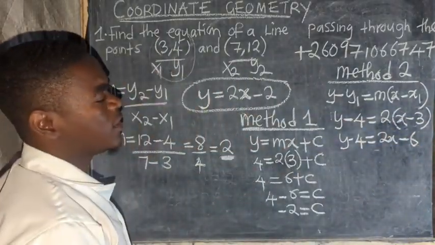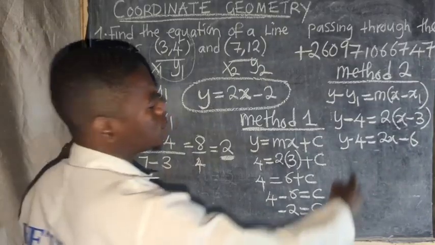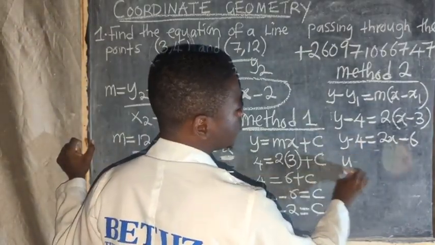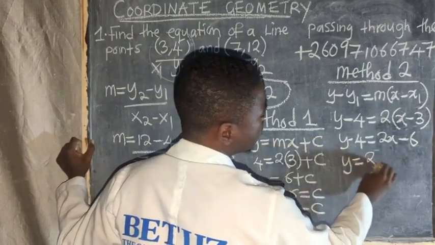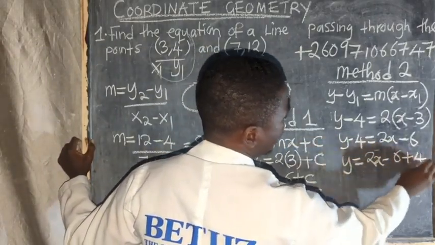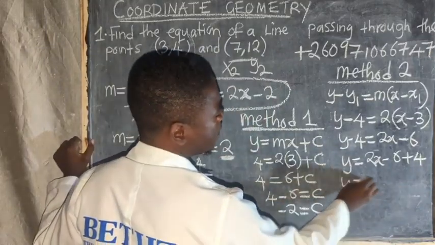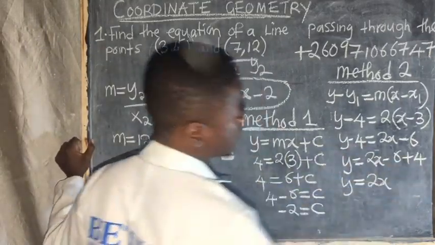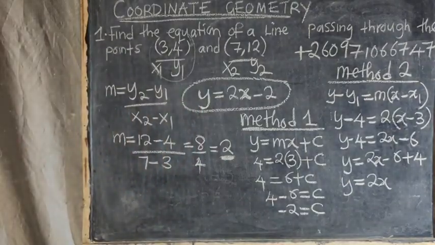The other thing we are going to do, this 4 goes to the other side of the equation. So y is equal to 2x minus 6 plus 4. Negative 6 plus 4, what answer are you going to get?